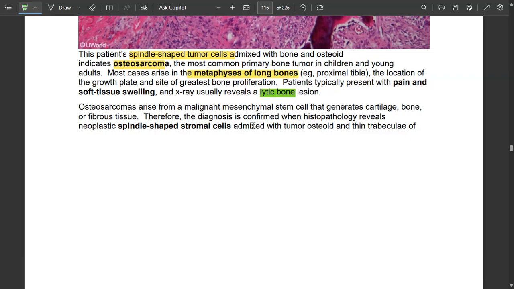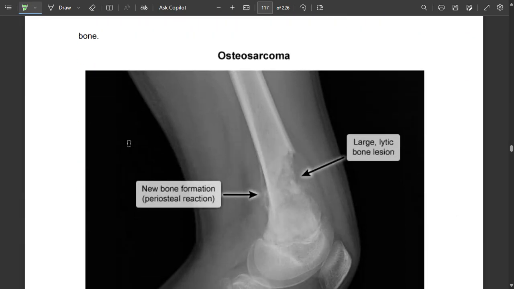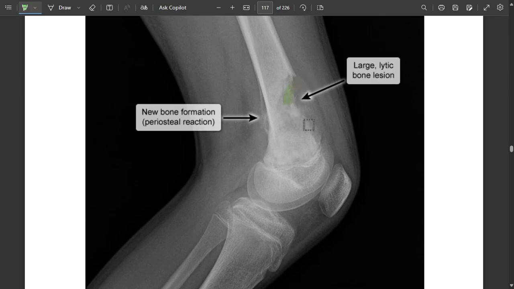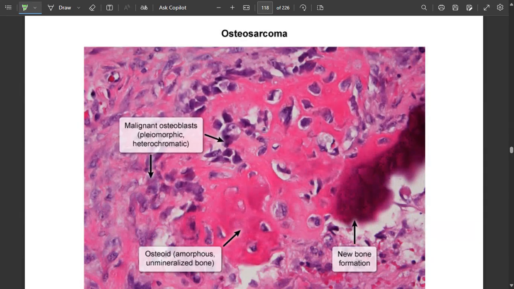Osteosarcoma arises from malignant mesenchymal stem cells that can generate cartilage, bone, or fibrous tissue. The diagnosis is confirmed when histopathology reveals neoplastic spindle-shaped stromal cells admixed with tumor osteoid and thin trabeculae of bone. New bone formation occurs, and the lytic lesion occurs in the metaphysis of the long bone.